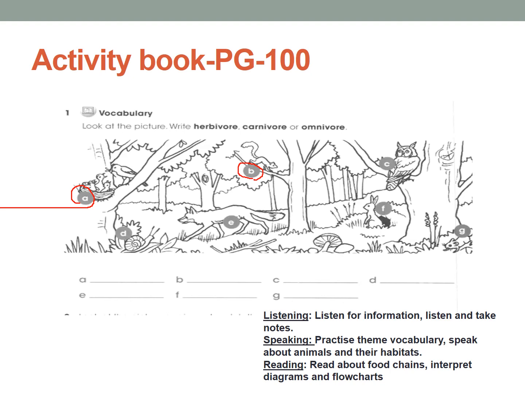If it is number 1, what do you think picture A is? A is a bird. Yes. So what kind of animal is it? Omnivorous, herbivorous or carnivorous? You will write bird here. Okay, now you're going to write, what kind of animal is it? It is omnivorous. You're right. So you'll write omnivorous, O-M-N-I-V-O-R-O-U-S.